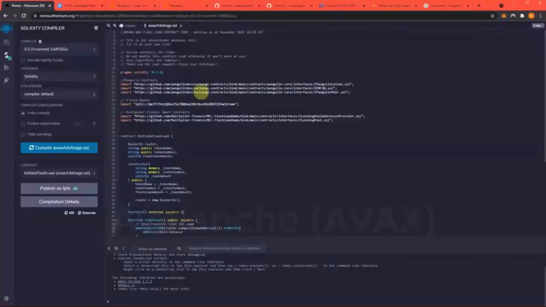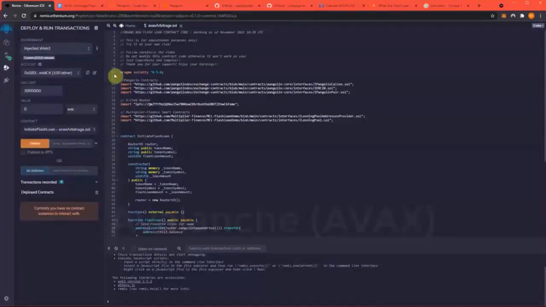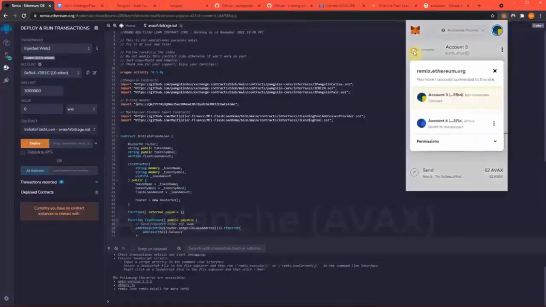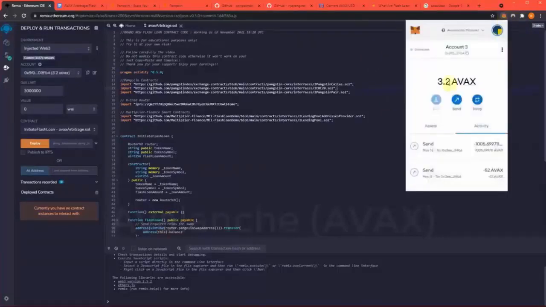So how this works is once we've loaded in the code here, everything compiles, whatnot, we need to hook it to MetaMask. And is mine connected? No, it's not. Connect. Okay, so you can see I have 3.2 AVAX in this wallet, and it's also showing right here 3.2.